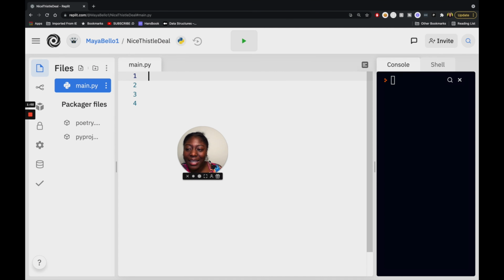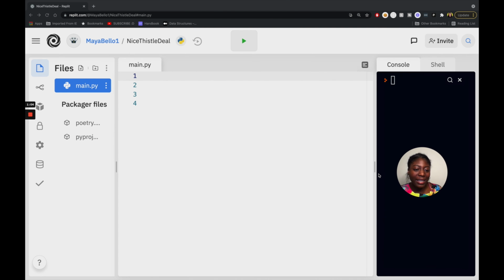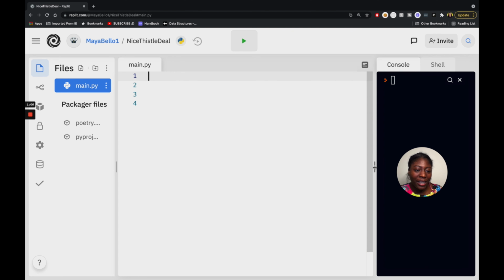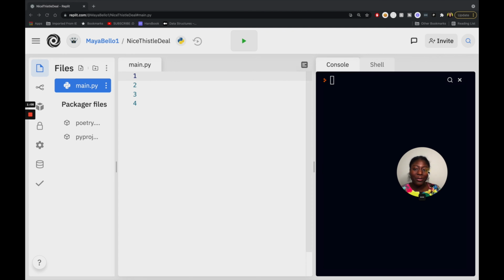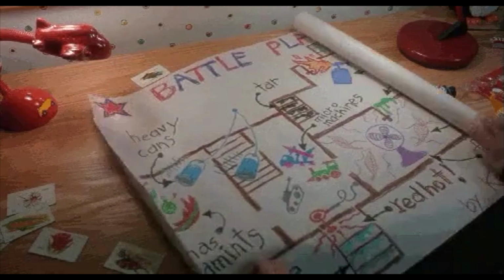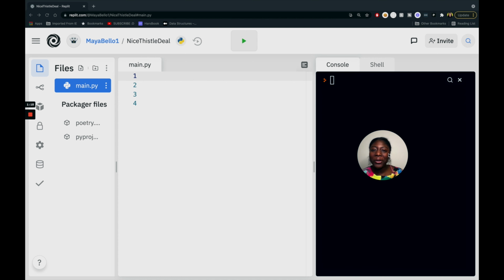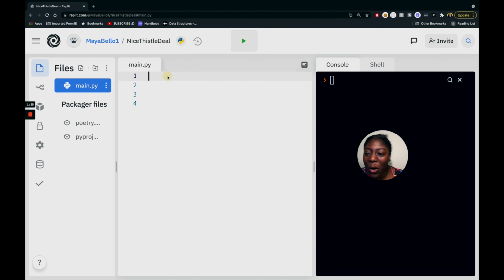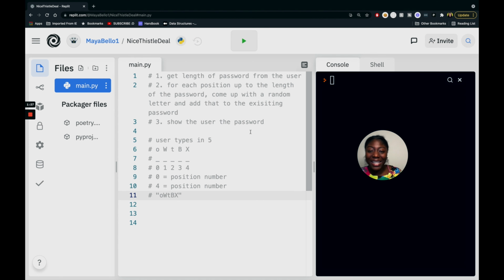The first thing you want to do when making the password generator is come up with the algorithm. An algorithm is just a step-by-step game plan that you have for your code. Your algorithm will help solve a problem, and our problem is, how can we come up with a random password? I actually wrote out the steps for the algorithm already, so let me just paste it here for you, and we can quickly go over it before we write the code.